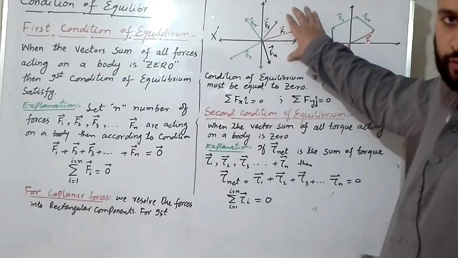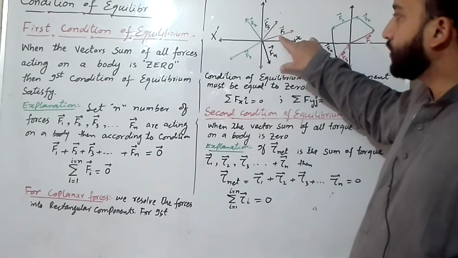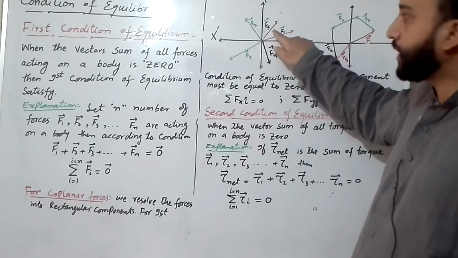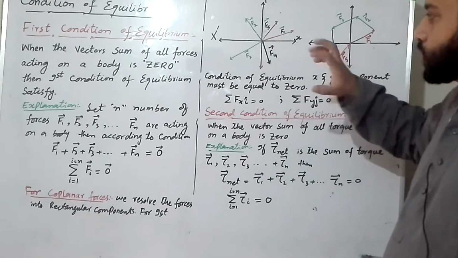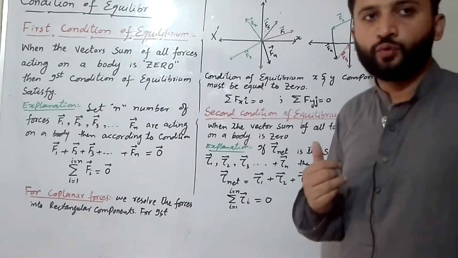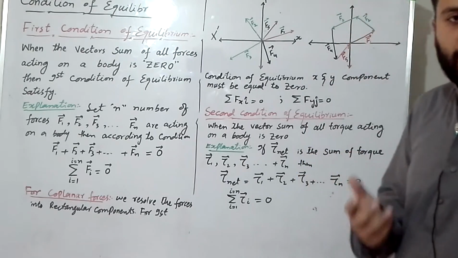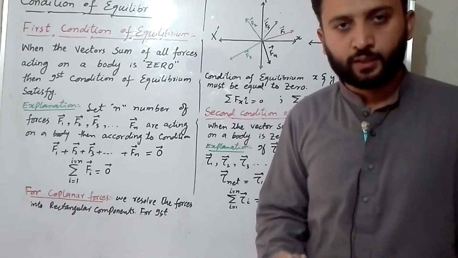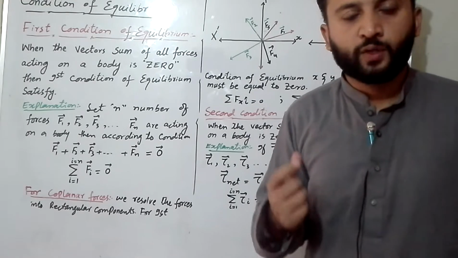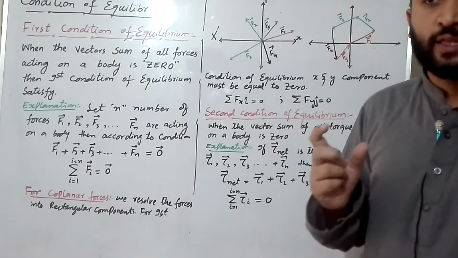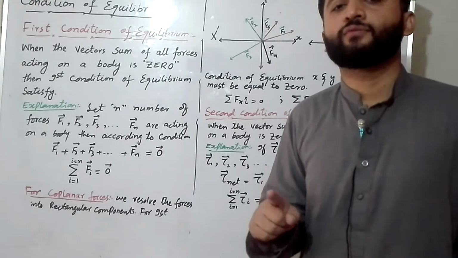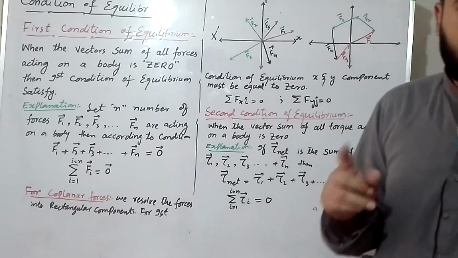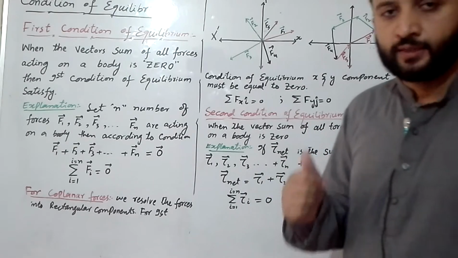Now, as shown in the figure, let n number of forces, let five forces F1, F2, F3, F4 and F5 act at a point O. According to the head-to-tail rule, we add these forces. What is the head-to-tail rule? The head-to-tail rule is used to add any number of vectors. According to this rule, first we take the first vector, then we take the second vector and join the tail of the second vector with the head of the first vector. Similarly, we take the third vector and join its tail with the head of the second vector.